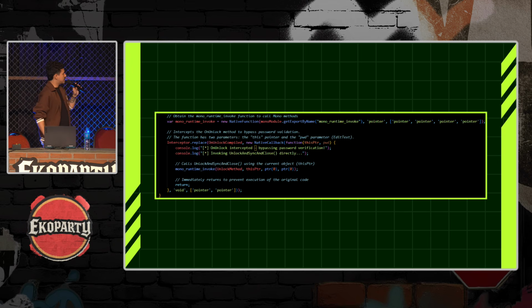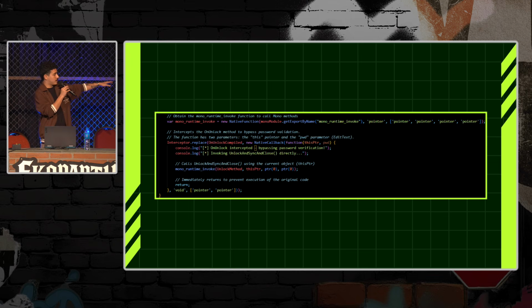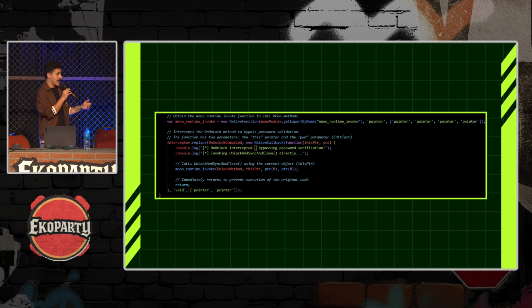And here is basically where the magic happens and the exploit is done. I could have done this in many ways. We could exploit this in many different ways, but I decided to go simple. We know that OnUnlock receives a string which comes from the edit text, which should be the last three characters of the user's master password, and it checks if they are the correct last three characters.